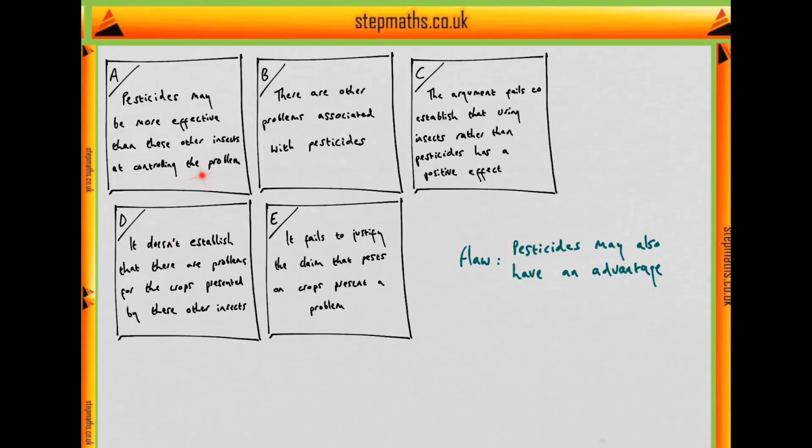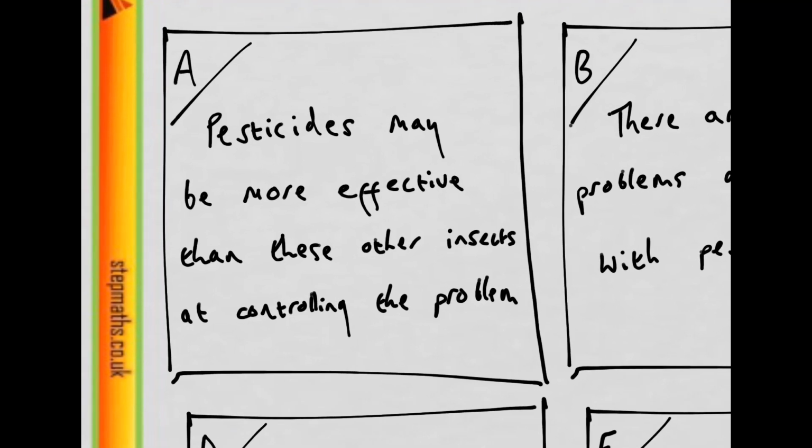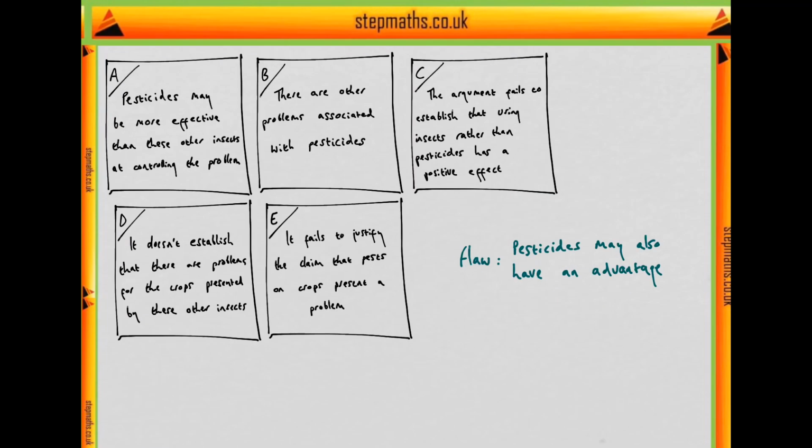So here we have our options, and here we have our proposed flaw. Now, can you see an option which matches our proposed flaw? Well, option A seems to come very close. It says that pesticides may be more effective than these other insects at controlling the problem of insect pests on crops. In other words, although pesticides kill other insects, which feed on the pests that the pesticides kill directly, pesticides may also have an advantage. Namely, they may be more effective than these other insects. So A looks like it's going to be the right option, but let's check the other options just in case.